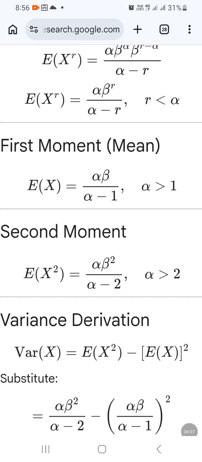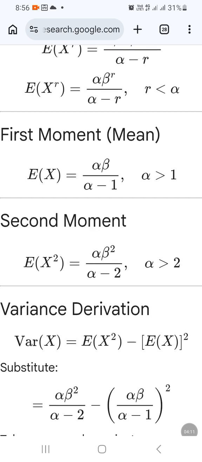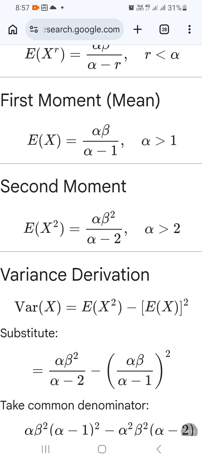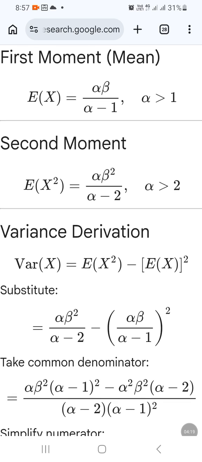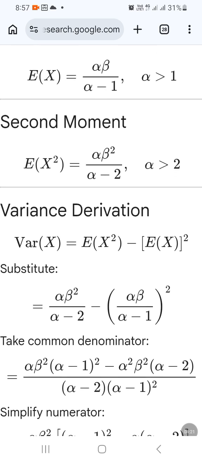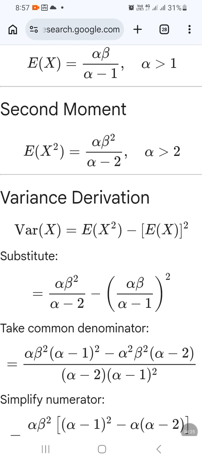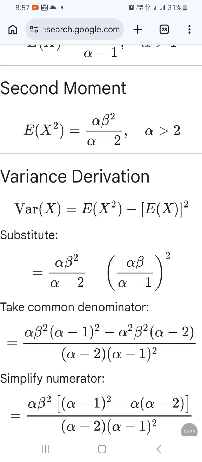The second moment exists if alpha is greater than 2. Expectation of x square equals alpha beta square divided by alpha minus 2. Now we can substitute expectation of x and expectation of x square in the formula for variance.